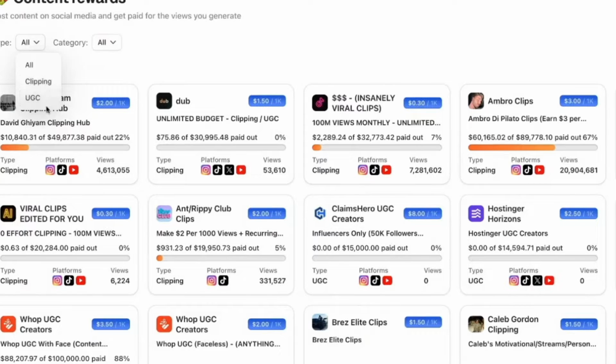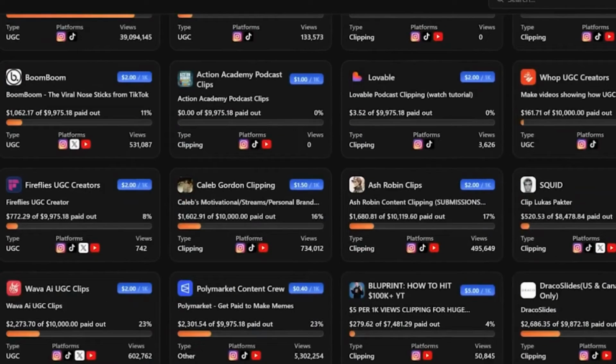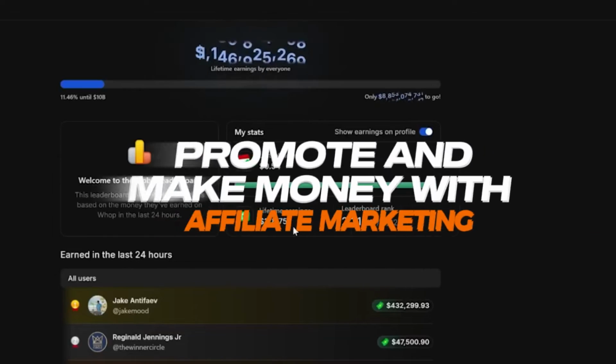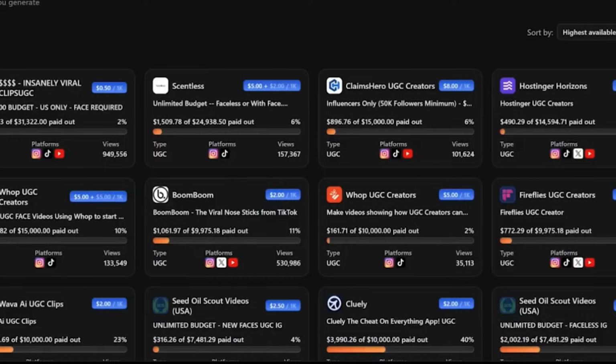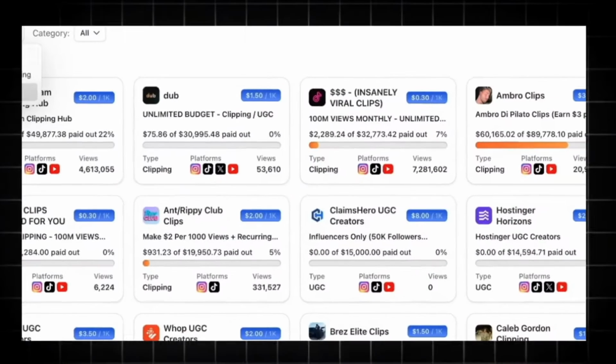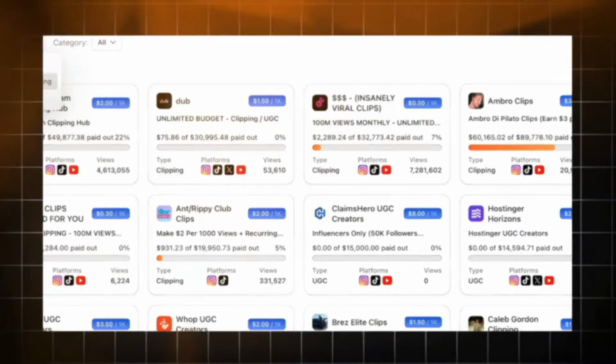Promote and make money with affiliate marketing. Do you want to make money online without producing any goods? What if I told you that sharing a link alone may make it happen? Users may promote items featured on Whop and get a commission for each sale made via their referral link by participating in the affiliate program.